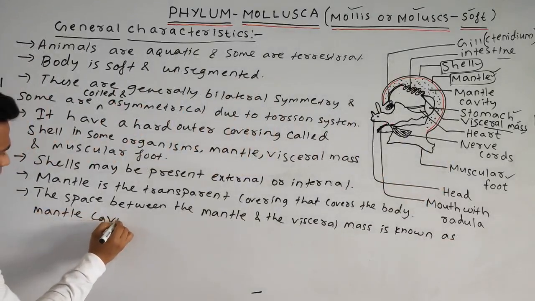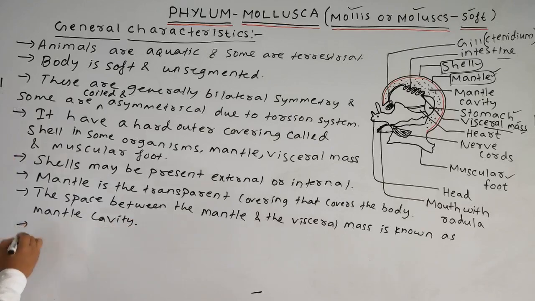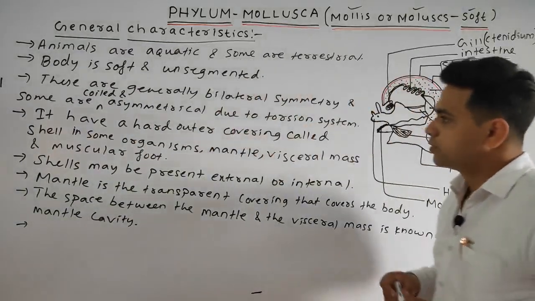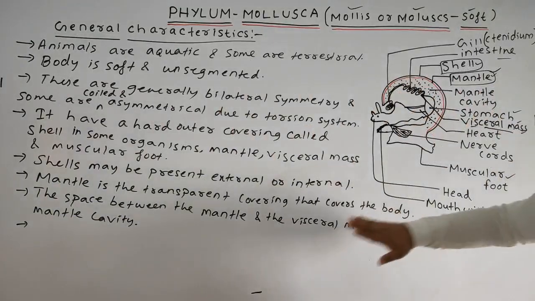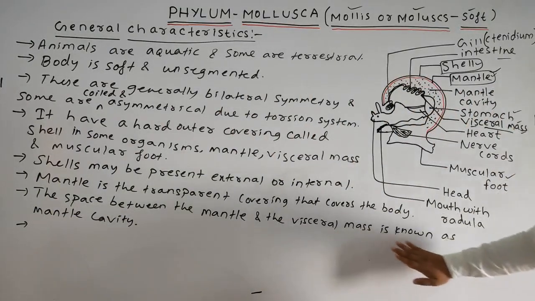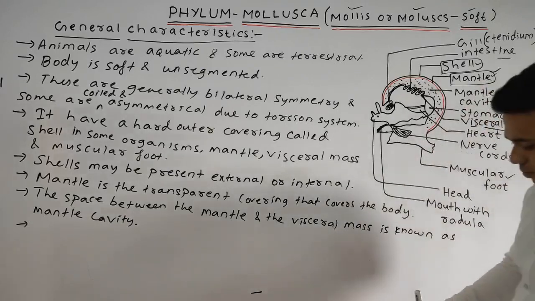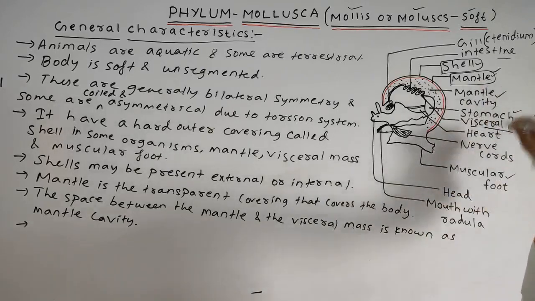So students, we have discussed that the space between the mantle and the visceral mass is known as your mantle cavity. This one, the mantle cavity.